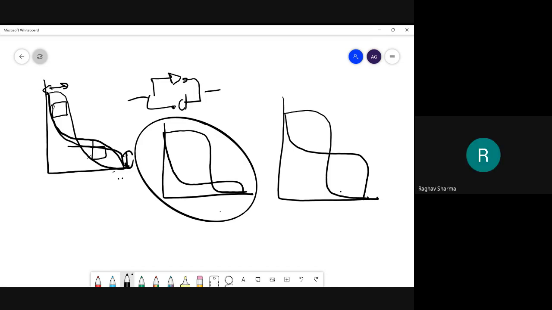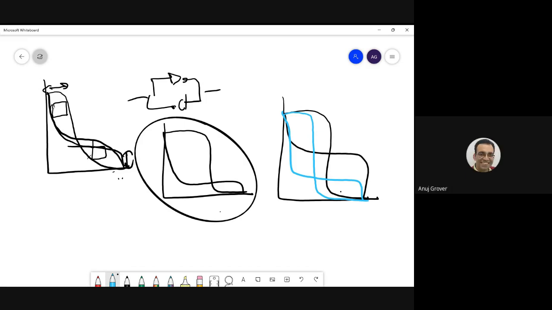Okay, can you draw the memory one on top of this, the one you've just drawn? Memory one on top of this? Yes, sir. The memory would be low skew. So this curve would go like this, and this curve would also go like this. Got it, sir.